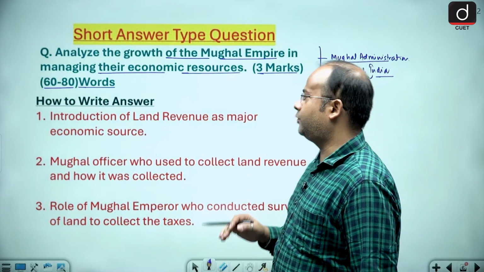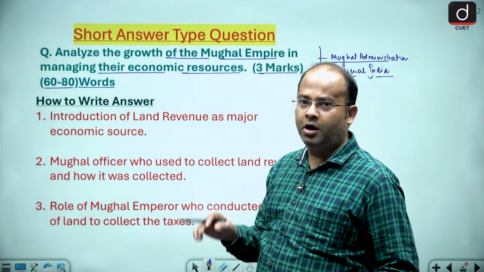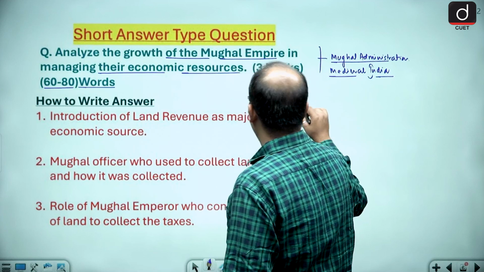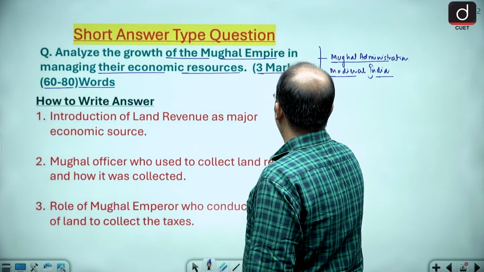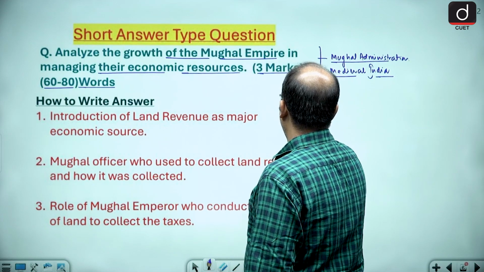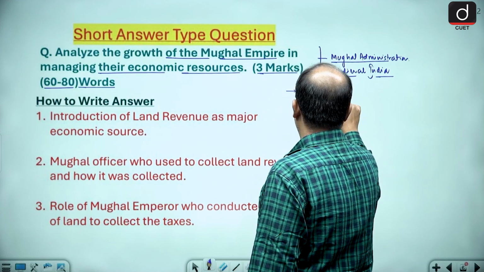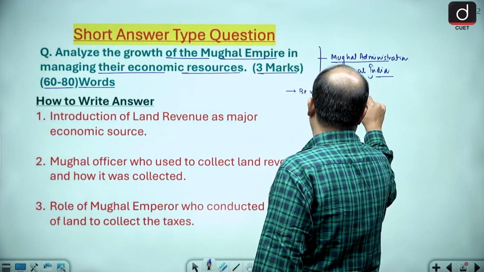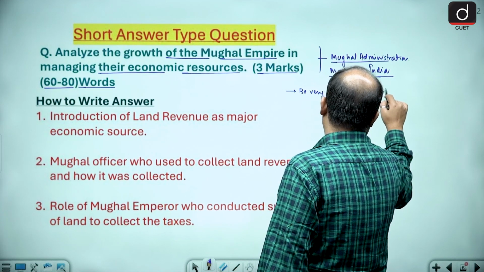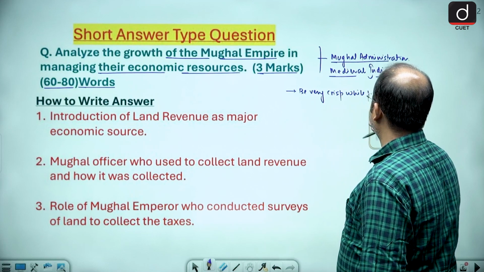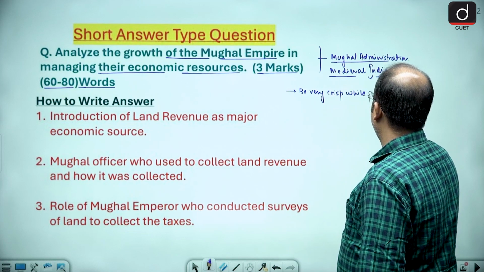Now, how do we have to answer the question? First of all, we should be very crisp while answering the question.